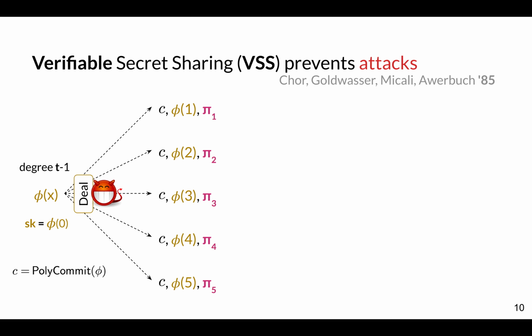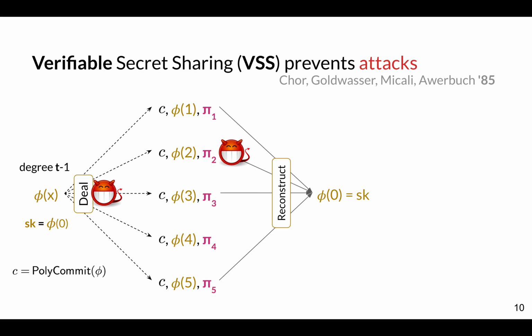And some of you might notice that you might be able to break this by giving different players different commitments. But again, I said broadcast channel. So the dealer broadcasts C to all of the players, and the broadcast channel ensures that all players agree on the commitment C. So that prevents the dealer from giving different players different shares of different polynomials phi. And now during reconstruction, we had the problem that some players might give bad shares, but now the reconstructor can ask for proofs and can easily detect if a share is invalid and safely ignore it. And the reconstructor is also assumed to have the commitment C from the broadcast channel.